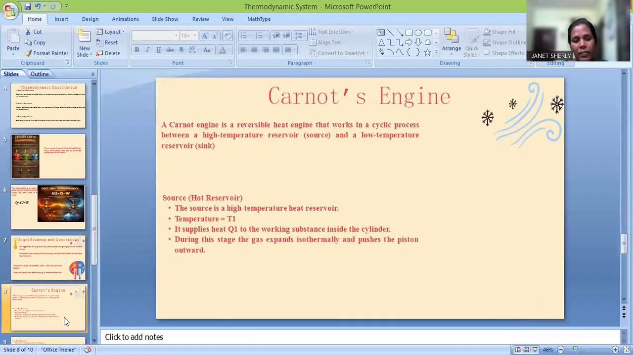So a Carnot engine is something which works between a high temperature reservoir and a low temperature reservoir. So it's nothing but a heat engine. So this source is nothing but a hot reservoir, right? And also we have another term, which is called a sink, which is a cold reservoir.